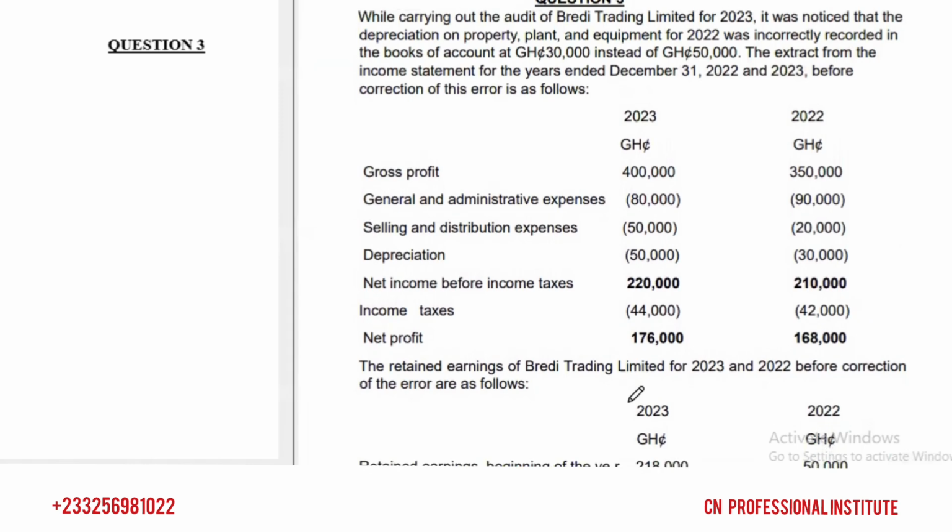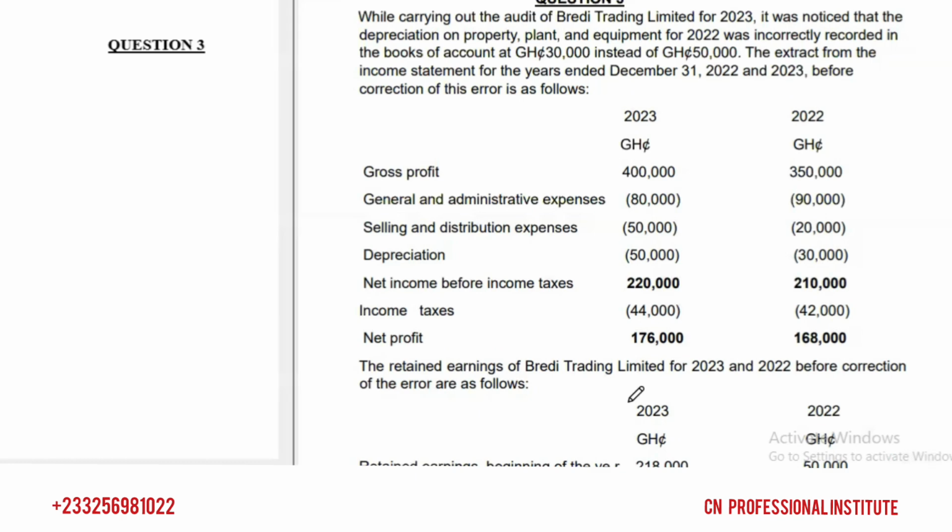The error in this question is that instead of recording 50,000 as depreciation, they recorded 30,000. So they have underestimated the depreciation, which is an expense. And you know what happens when expenses are underestimated? When we underestimate our expenses, we increase profit.